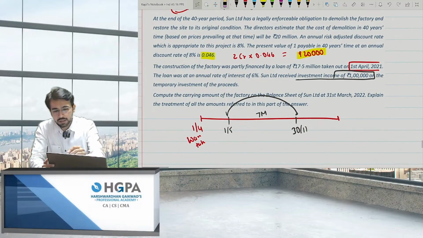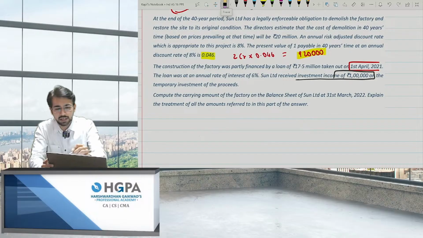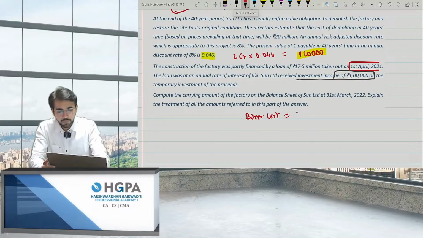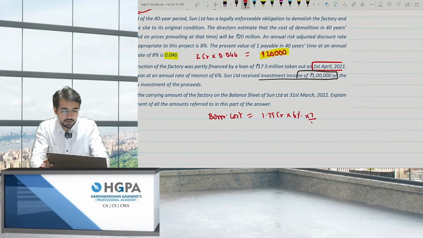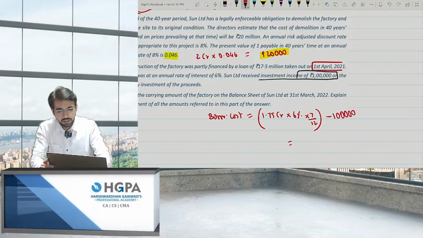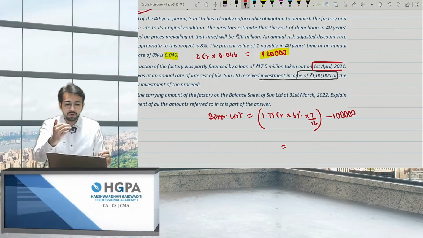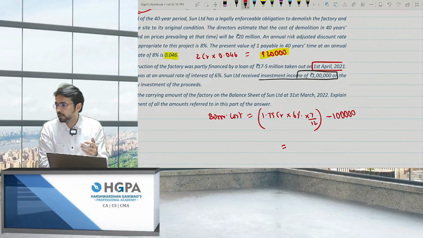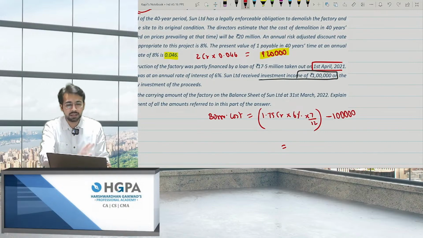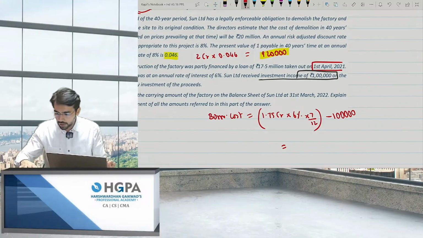So the interest, the amount to be capitalized in the name of borrowing cost, will be 1.75 crores into 6% for the period of 7 months. But you have to subtract 1 lakh, the temporary income, from that. Now, who can recall borrowing cost, it is good. If not, I'll be taking it in the tomorrow's session, that is Ind AS 23. I'll be taking it completely. So in that also I'll be taking these concepts. Okay. Now, what is the amount?